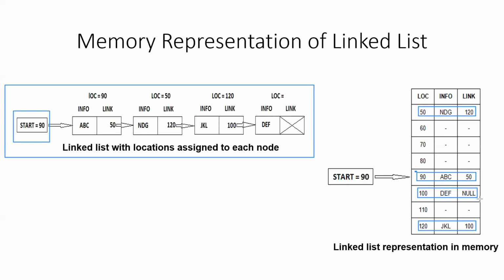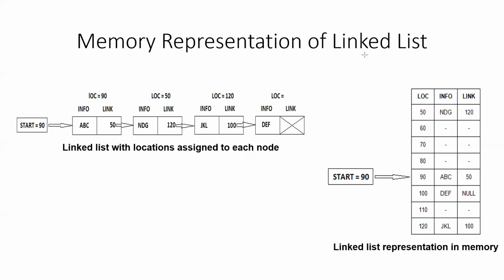If you look at the memory, only the 4 elements are in use, whereas the other locations are still free. So in case you want to add elements to the linked list, you can pick up any of these. The operating system will allot you a memory location from 60, 70, 80 or 110. And when any element from the linked list is deleted, it will be added back to this free list. So you have only 4 elements free. If you delete one, it will have 5 free elements. So this is how the memory is allotted to a linked list dynamically at runtime.